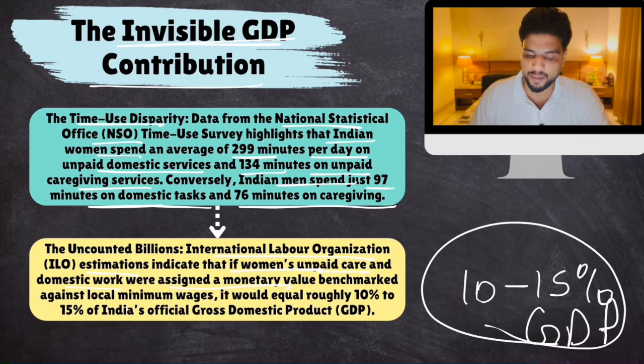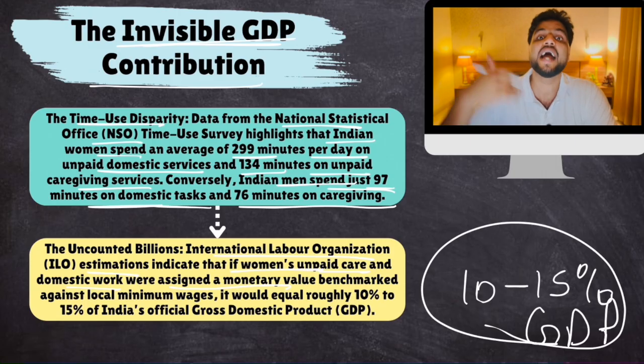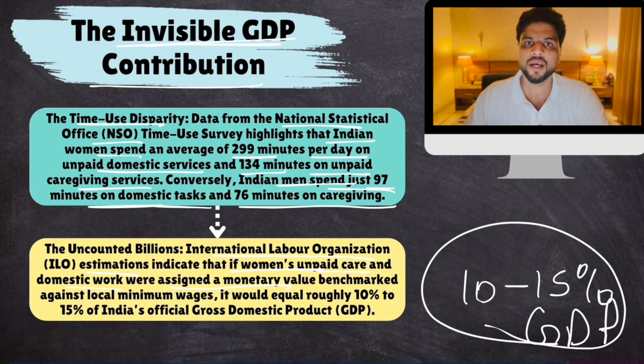If the women of that house did not perform that work, the men of that house would have had to hire caregivers at a proper wage rate. Okay, they would have had to hire them, they would have had to spend money. Clear? But they are getting this from their women for free.